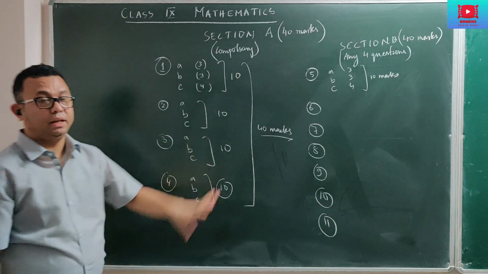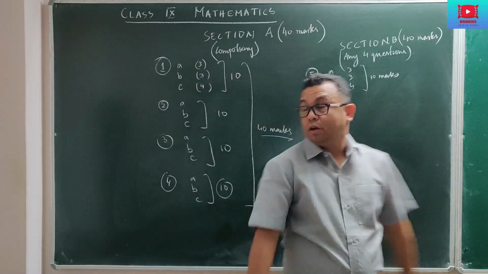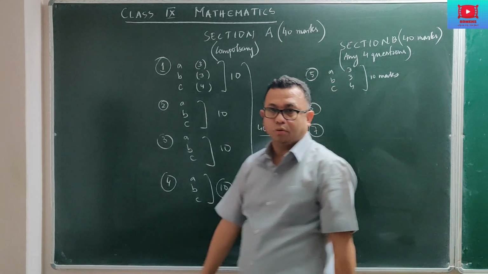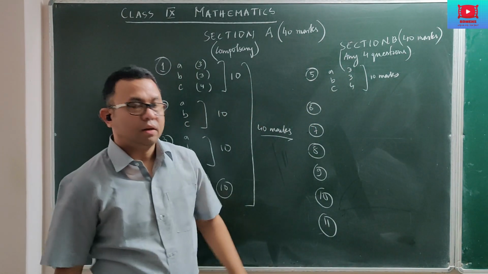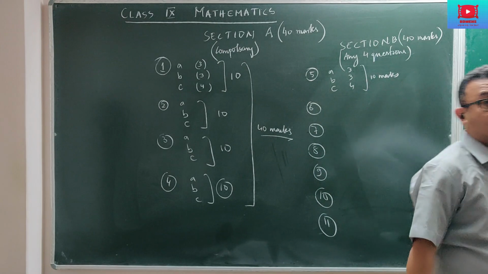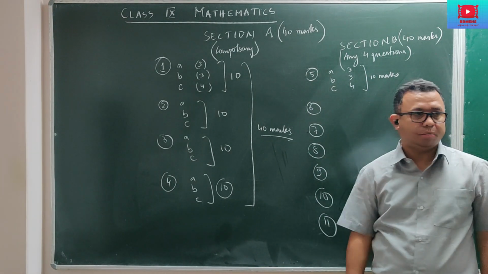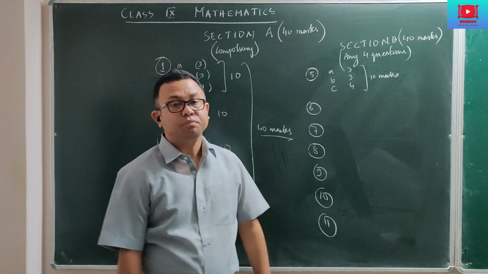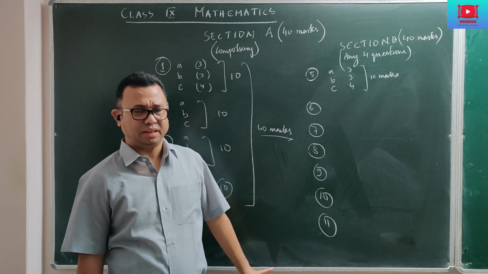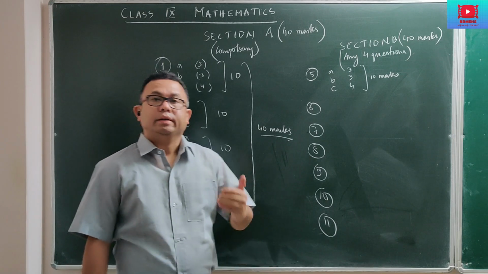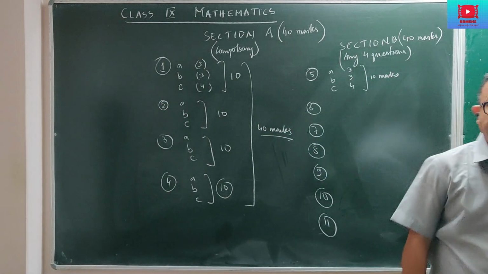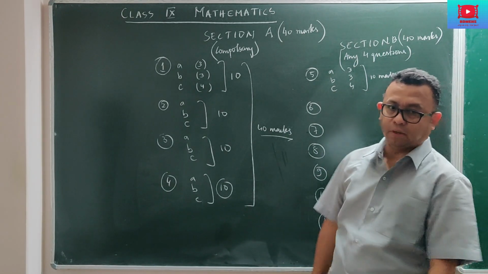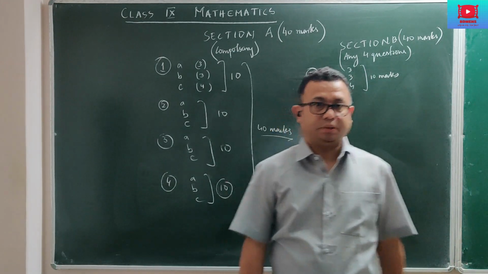Again, I will repeat, section A is compulsory, total 40 marks, and you know how it will be distributed. In the same way, in section B, out of 7 questions, you have to attempt 4. This is how the mark distribution will be in your question paper. Since your question paper is made by the board, and you will be sitting for the examination set by the council, you should understand beforehand that the mark distribution of your mathematics is something like this. Now, let me start with your chapter.